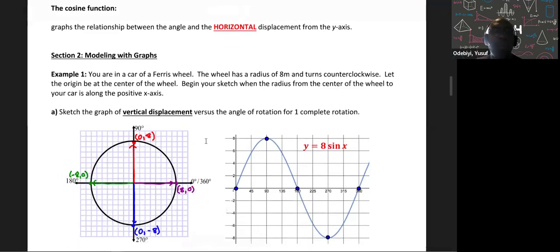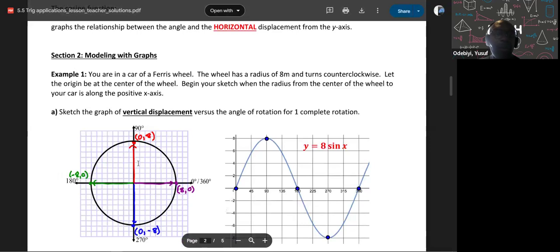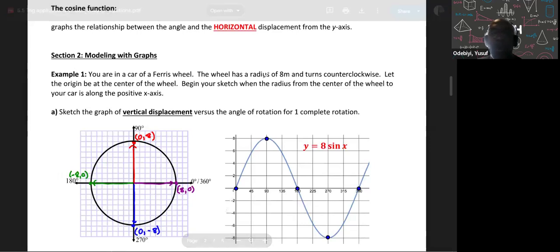Okay, so here's my Ferris wheel. Pretend that is. My center is here. The Ferris wheel has a radius of 8. That means from here to here it's 8. From there to there is 8. From there to there is 8. From there there's 8. So if this is a circle, we'll turn this into a circle on a graph.